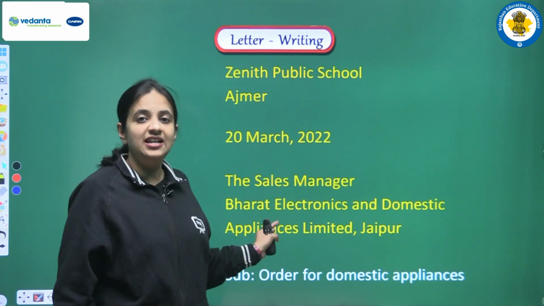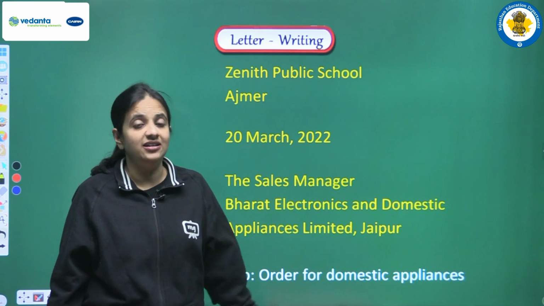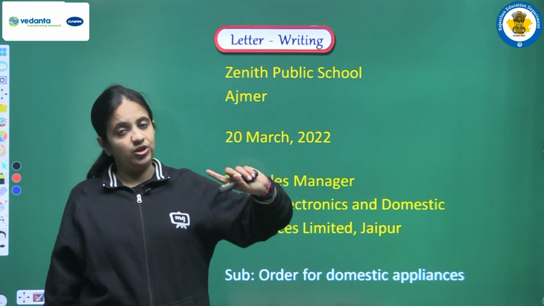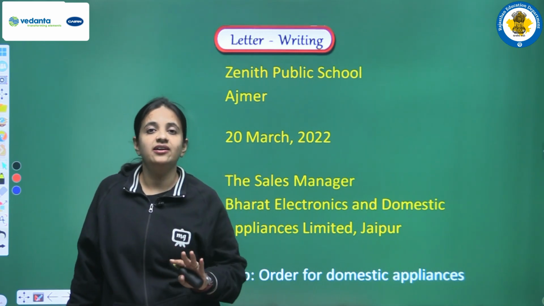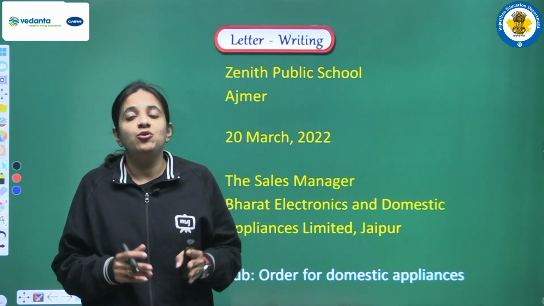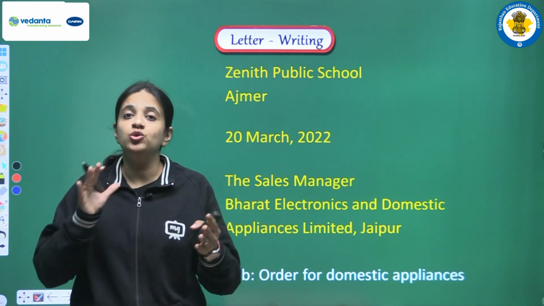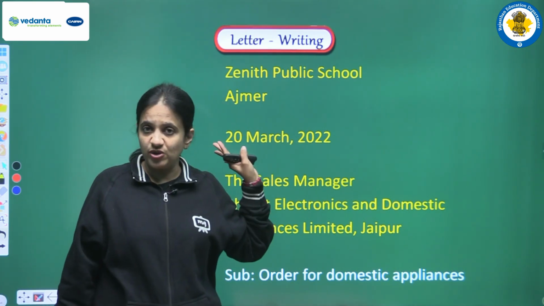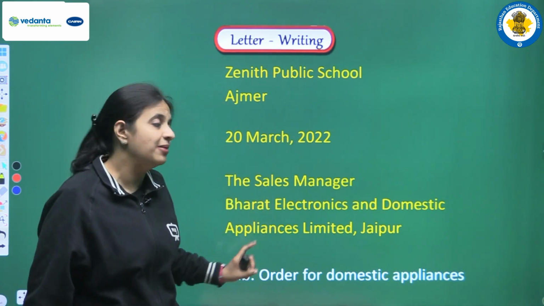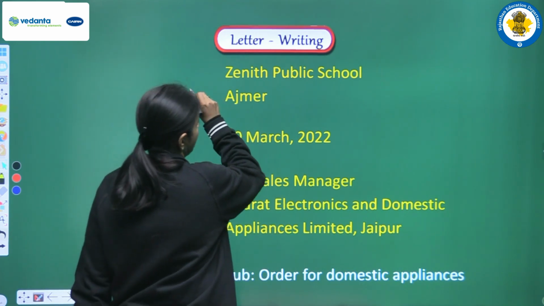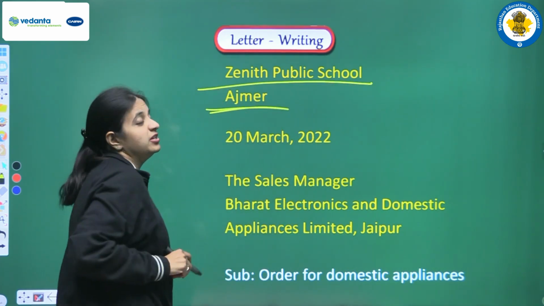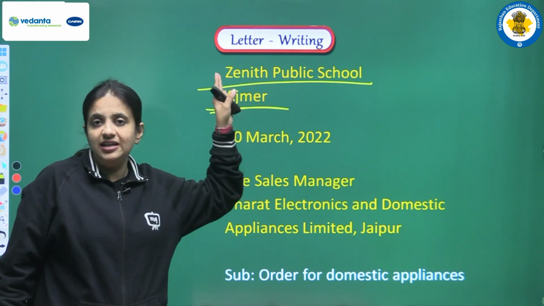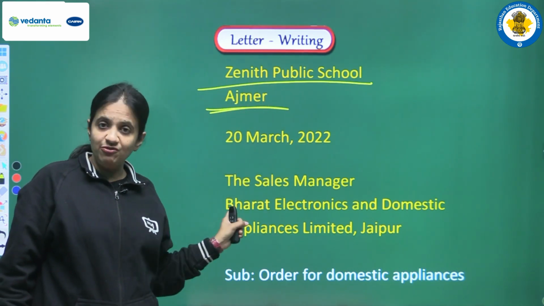So now let's try to understand how we can write a business letter. First of all, we are starting with the school name. I hope you all are able to understand that we have to imagine ourselves as a hostel warden, and the name of the school was given in the question, so we are using the same name. First of all, we are writing Jainit Public School, and this school is situated at Ajmer. This information was there in the question, we are using the same information here.